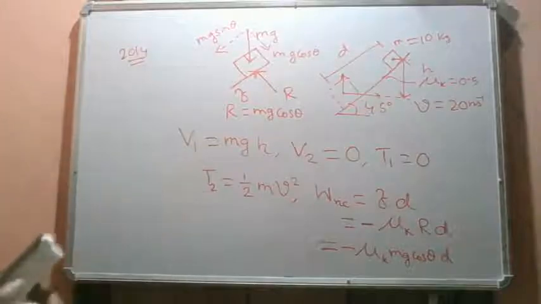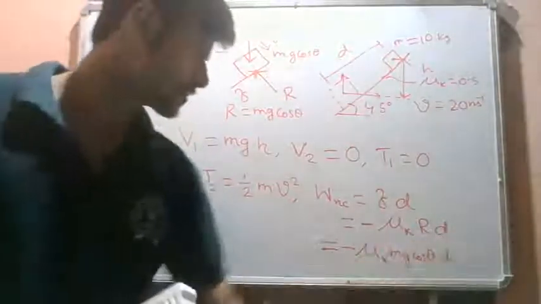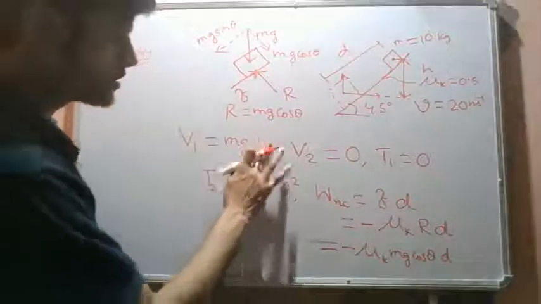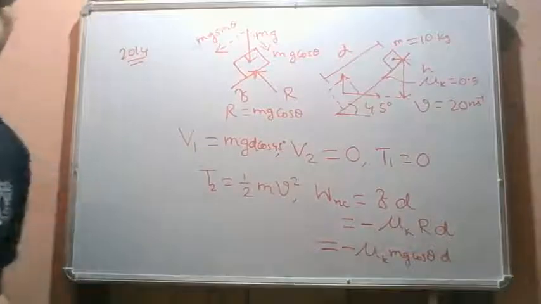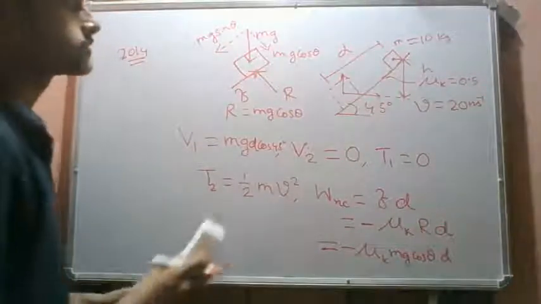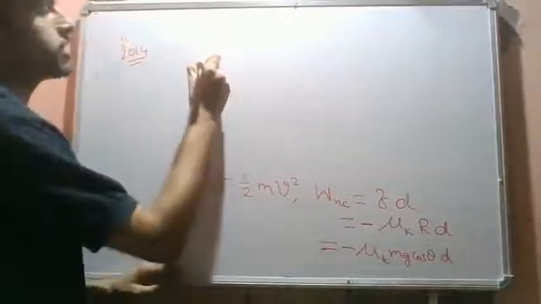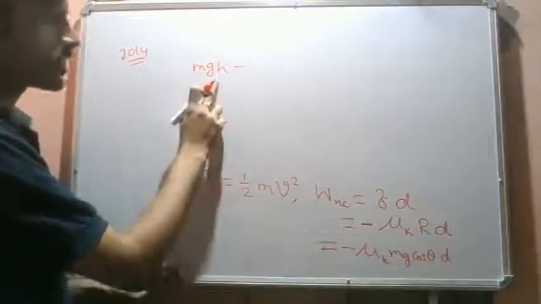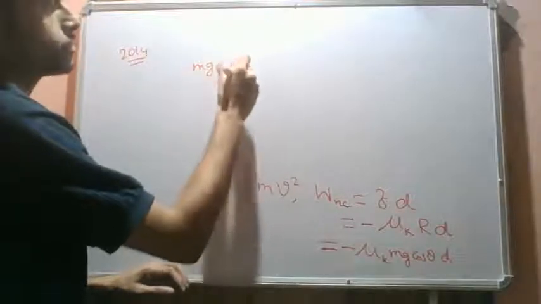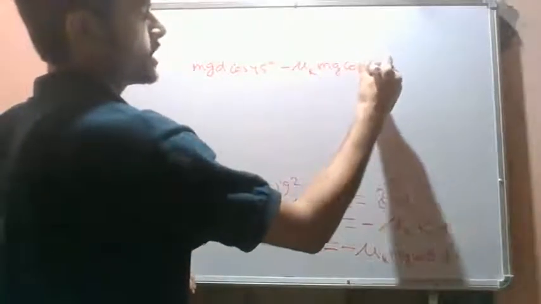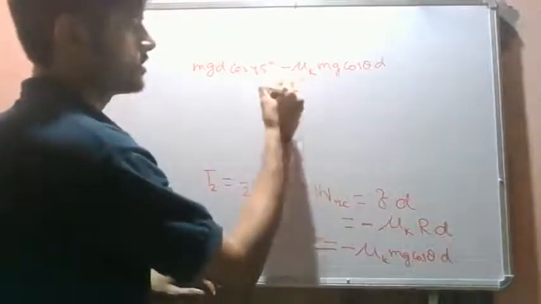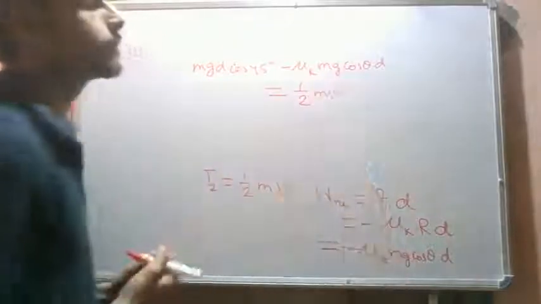Now we can substitute all these values in our work energy principle and find out the displacement d. The h in the potential energy we can write as d cos 45 degrees. Substituting in the work energy principle, the initial kinetic energy is 0, the potential energy is mgh, which is mg d cos 45 degrees, minus mu_k mg cos theta times d, the work done due to non-conservative forces. This equals half m v squared.